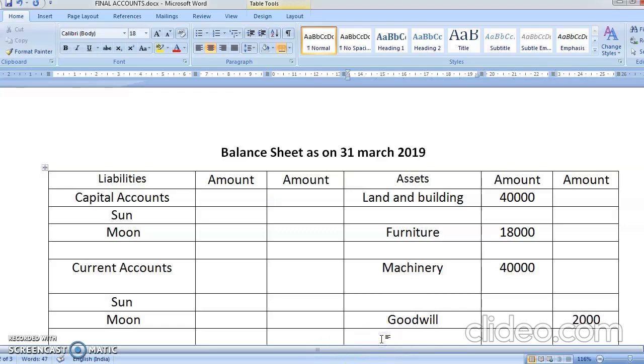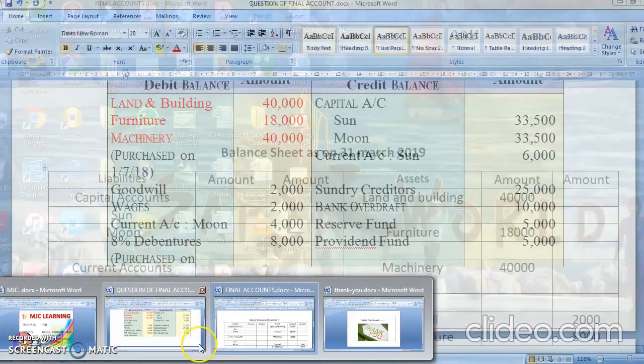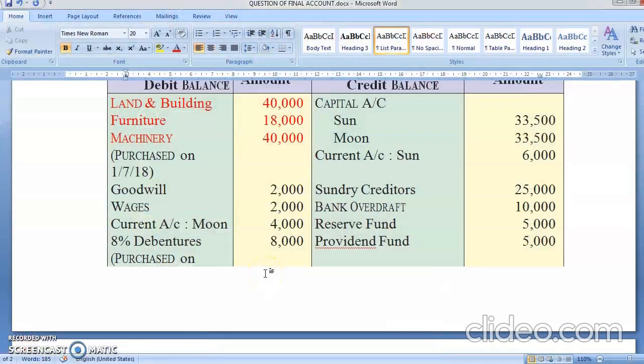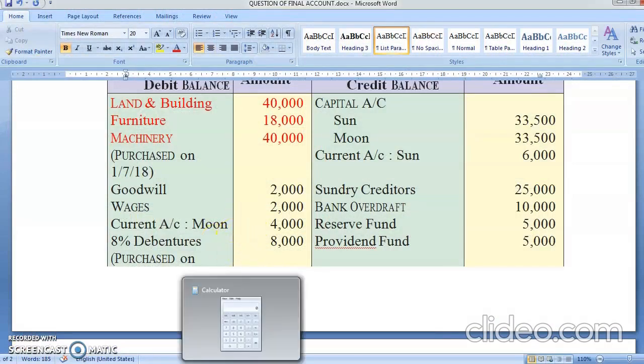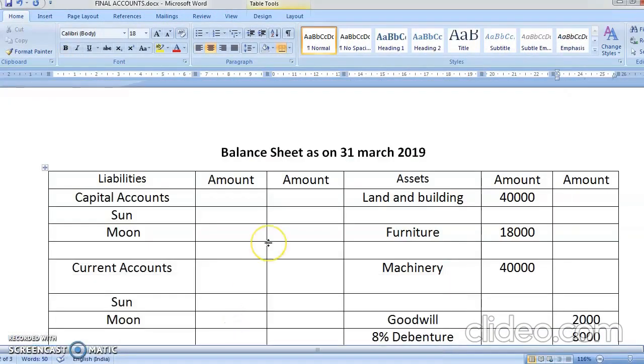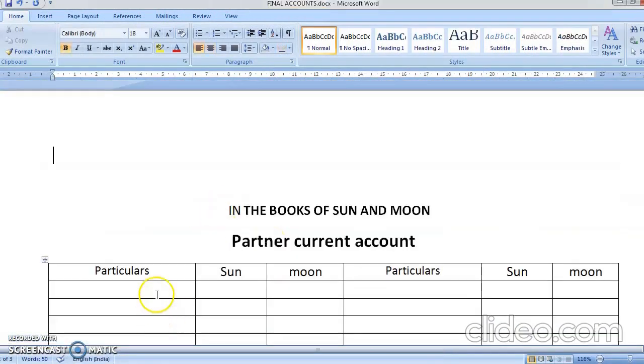Then you have 8% debenture. Yes, 8% debenture is 8,000. Again, students, see percentage is given, so you have to be careful about it. Wages will not go. Current account of Moon. So Moon as a current account is having on the debit side. So for Moon, you're going to write here to balance brought down. Yes, to balance brought down, Moon is having 4,000.